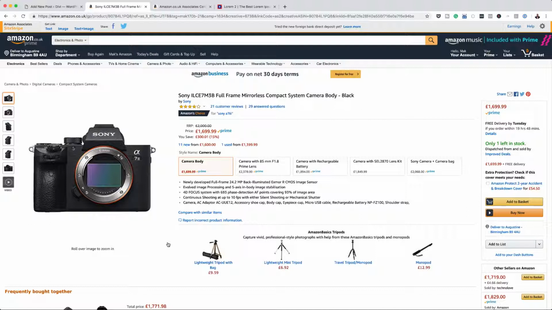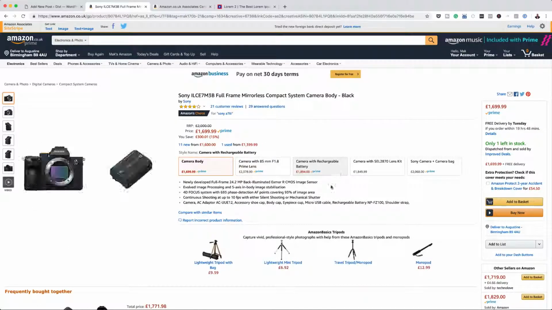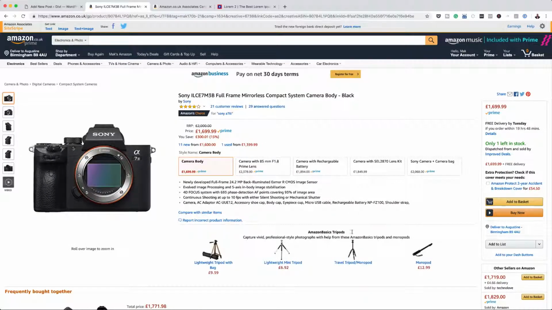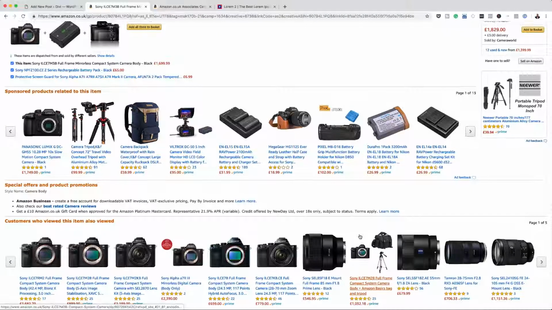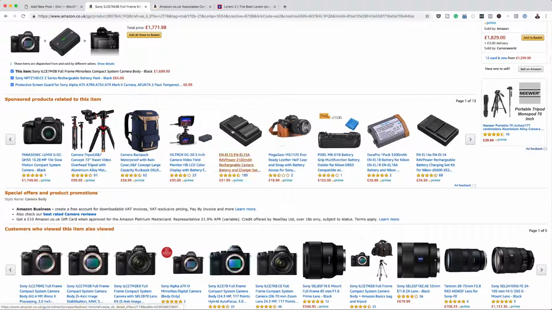Right. So there's also one thing that people don't realize when they go into affiliate marketing on the Amazon platform, and that is if someone comes here and they decide, oh, you know what, this camera is actually quite expensive and I'm not going to buy it. However, I'm just going to probably buy maybe the batteries first.